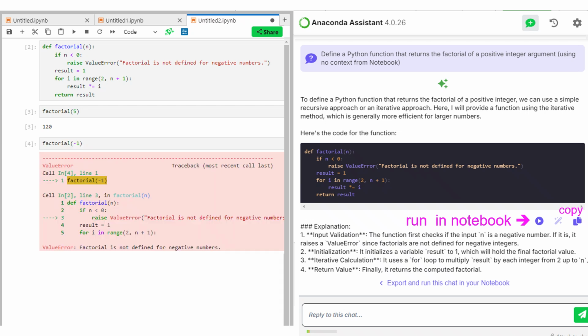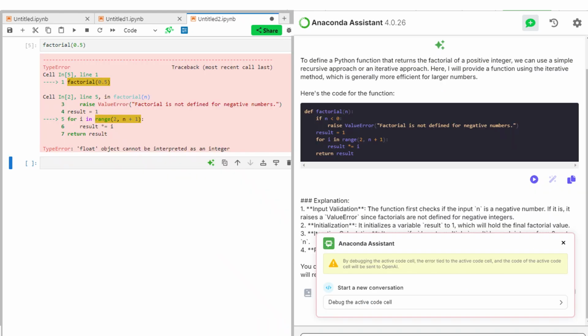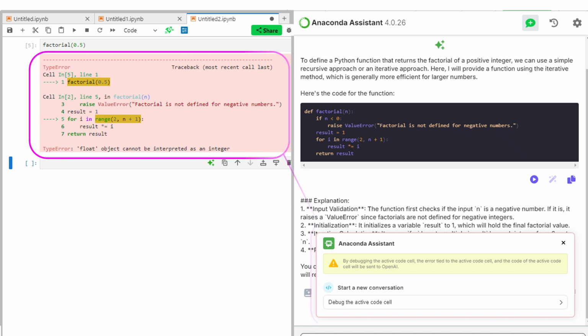But what about if I put in -1? Well, notice that we said positive integer in our prompt, and therefore it throws an error when you have a negative integer. But what about the factorial of 0.5? Well, then we get this weird looking sort of thing, a type error. And we just don't want to do anything that's not positive integers.